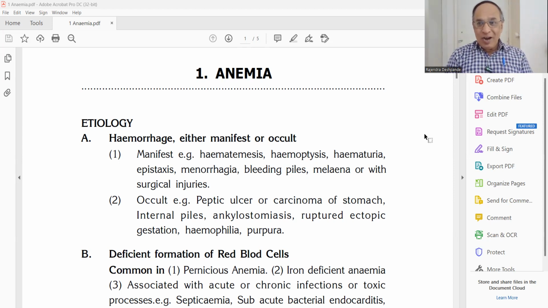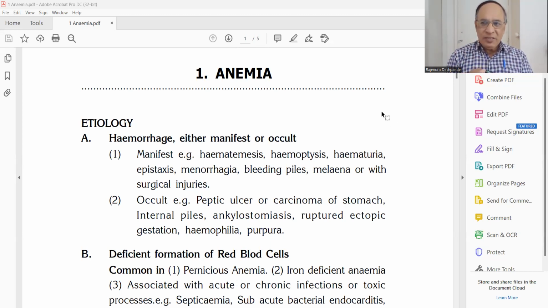Now, I am going to start an interesting serial. Dr. Deshpande is always producing some serials. So, this is a new serial, Ayurveda in General Medical Practice, Ayurveda in GP. Today's topic is regarding anemia. In Ayurveda, it is called Pandu.